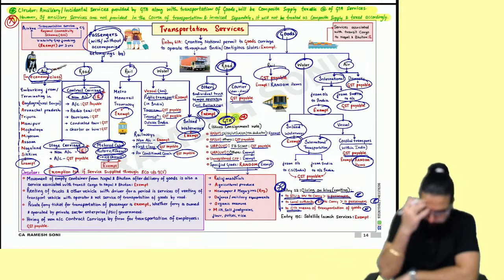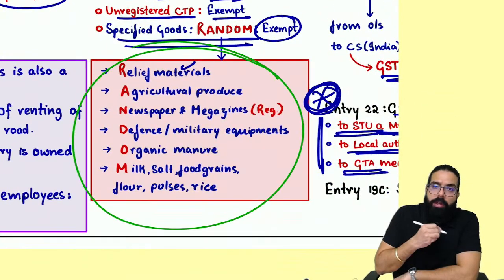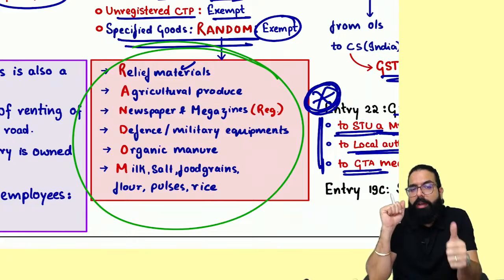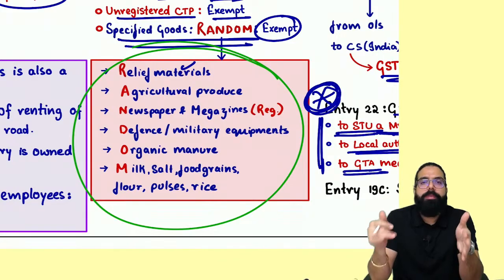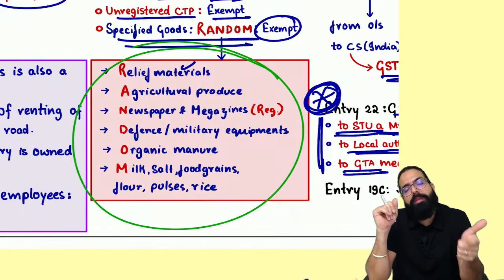Other than that, I believe you should remember these 6 items. Relief material, agricultural produce, newspaper and magazine, defense and military equipment, organic manure, milk, salt, food grain, rice, flour, pulses. Relief material, agricultural produce, newspaper and magazine, defense and military equipment, organic manure, milk, salt, food grain, rice, flour and pulses.